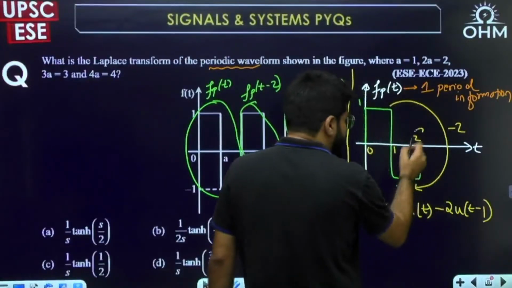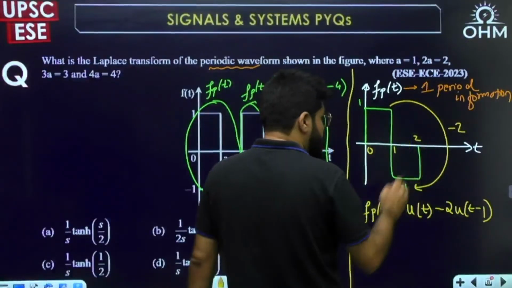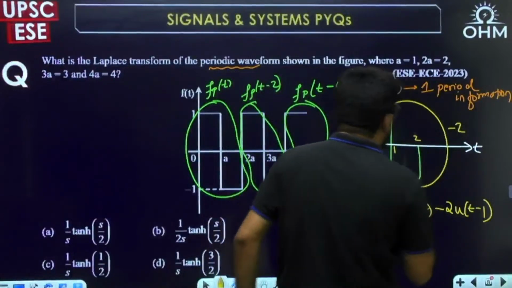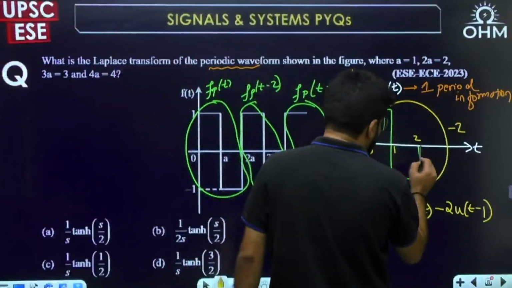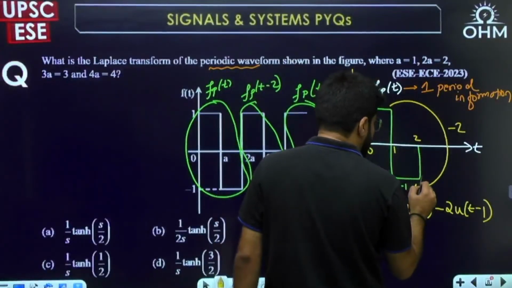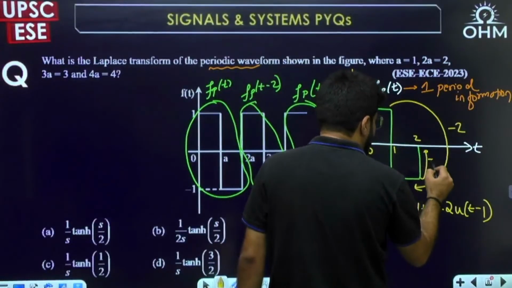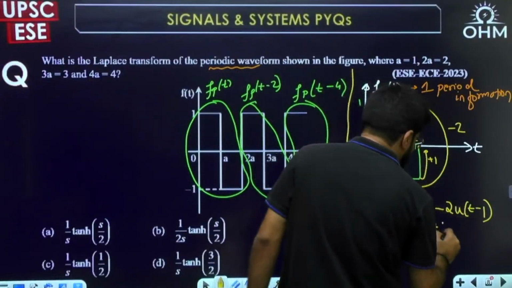But again here at t equal to 2, you need to add the value, because here I stop the signal and make it 0. So -1 plus 1 will give you 0. So plus unit step.